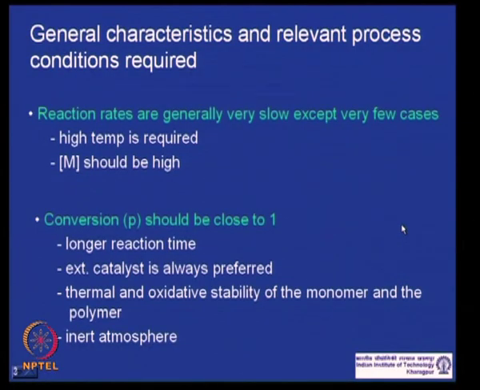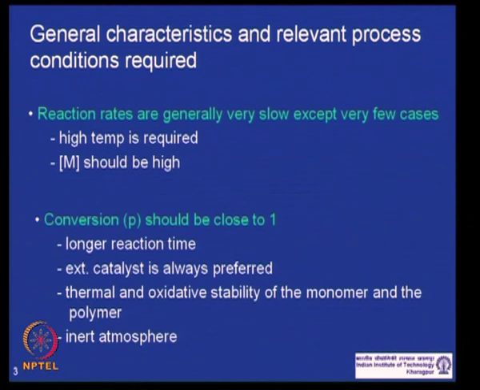Next, we know that to make a high molecular weight, P, the conversion, should be close to 1. From our kinetics discussion we have seen that to have P very close to 1, we have to continue the reaction for a longer time. There is no other alternate route by which we can achieve P very high, close to 1, without keeping the reaction going for a longer time.